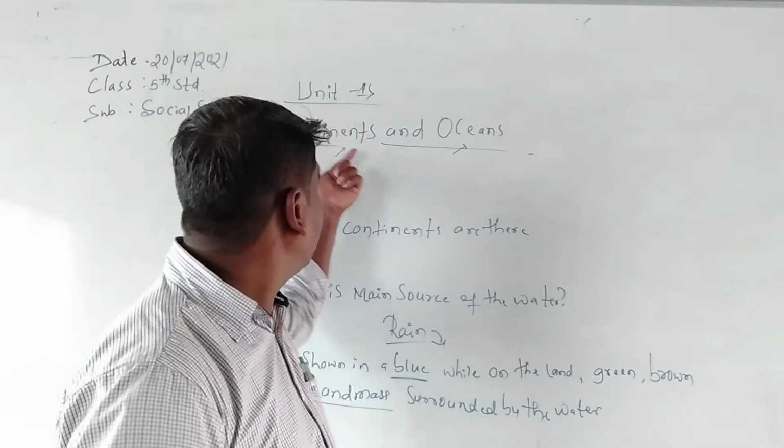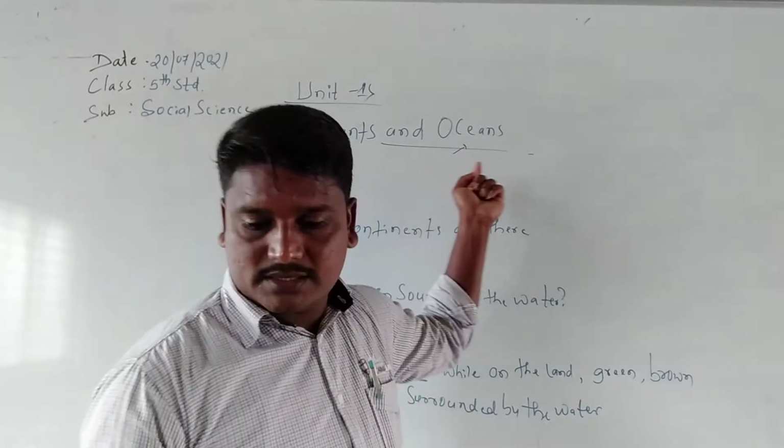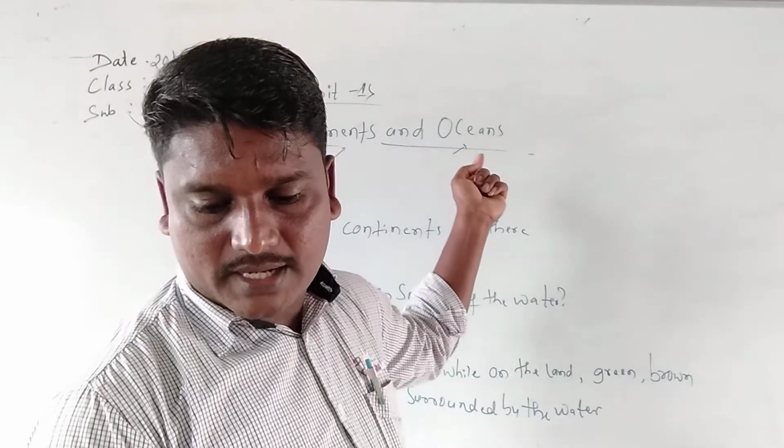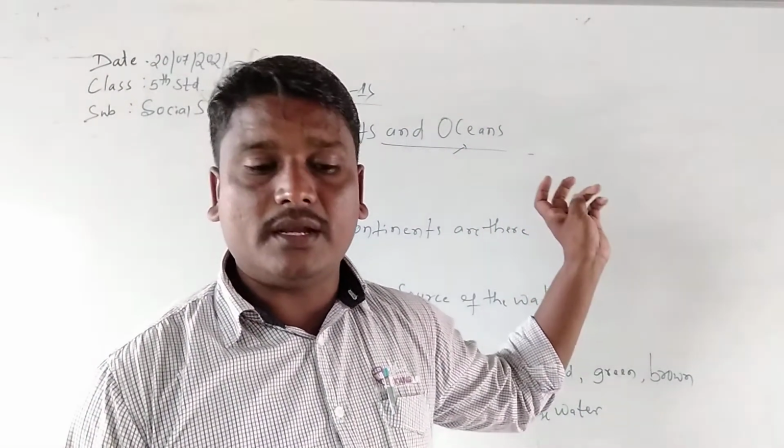The continents are surrounded by the water. The large land masses that we see on the globe are called continents.